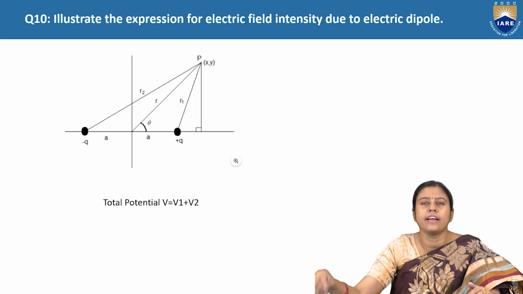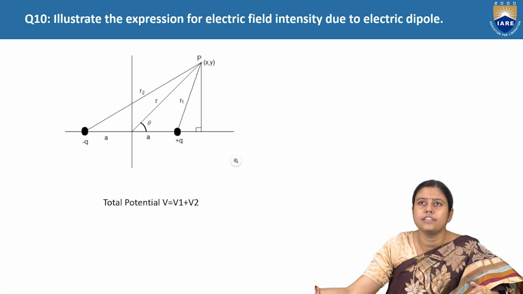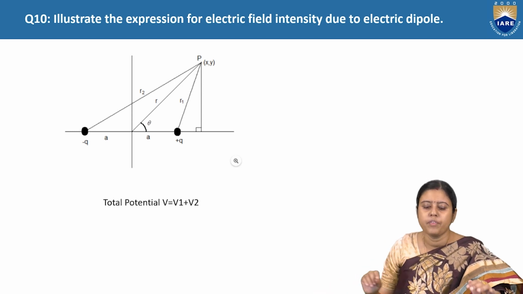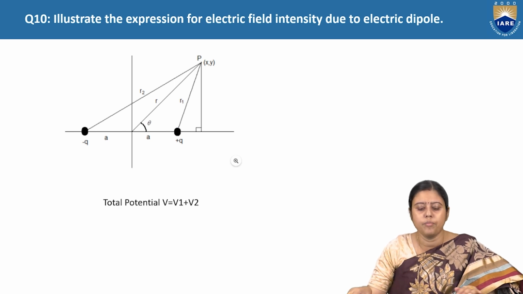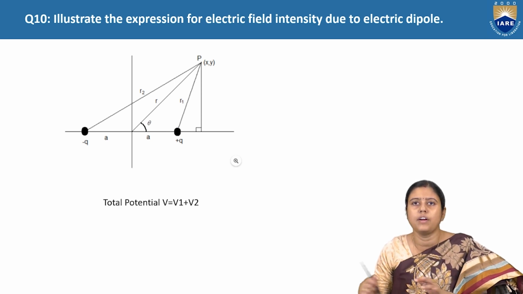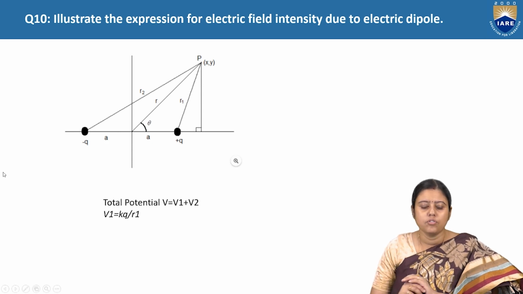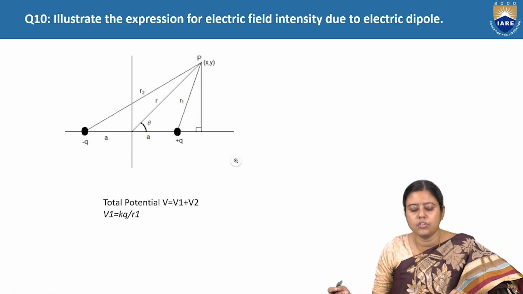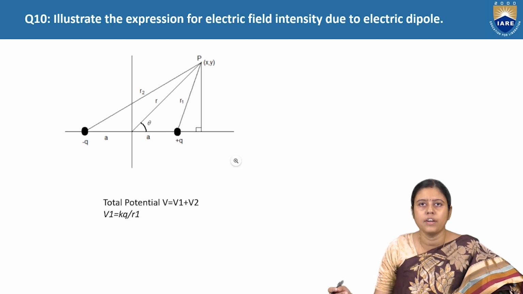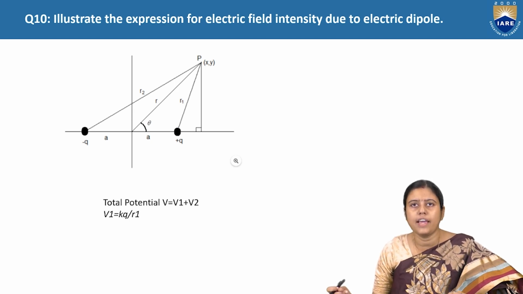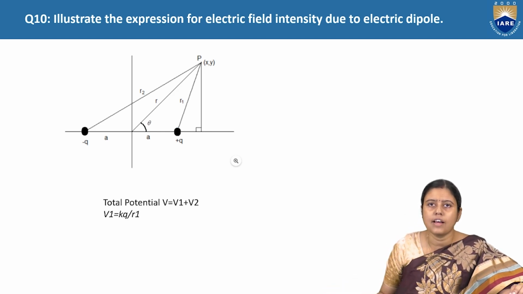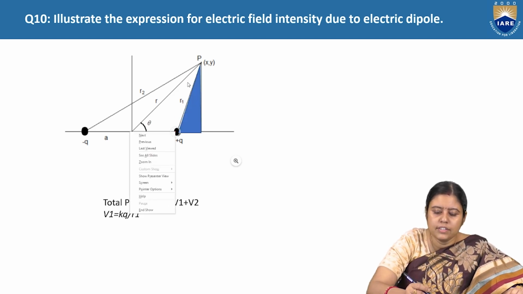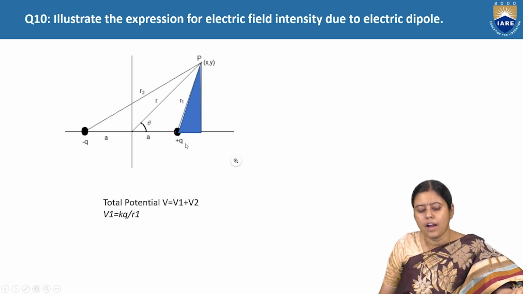Now illustrate the expression for the electric field intensity due to an electric dipole. We will discuss the electric field intensity due to an electric dipole. One is the plus Q charge, another one is the minus Q charge. So what is V1? V1 is equal to KQ by R1. As we know, for one charge it is KQ by R1.